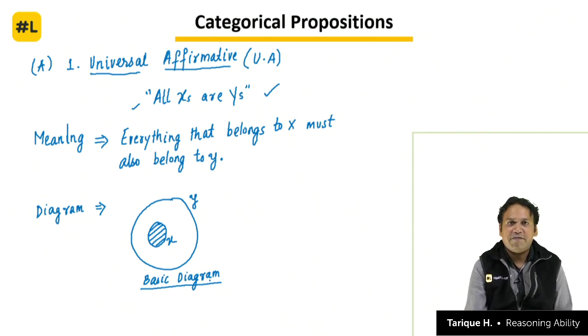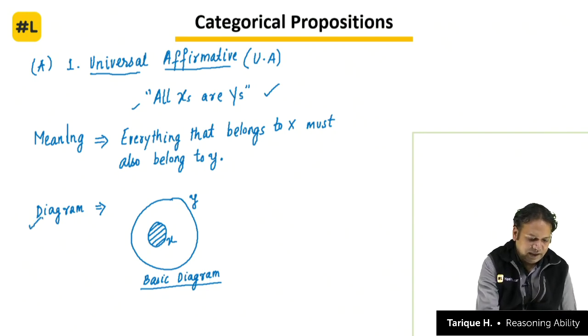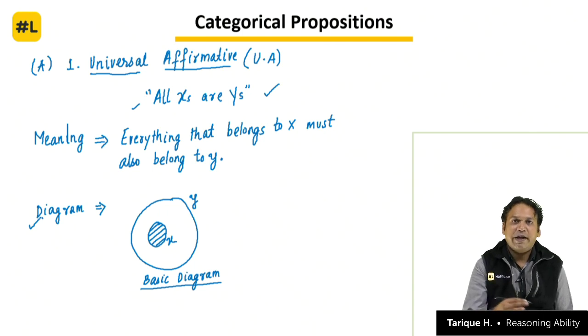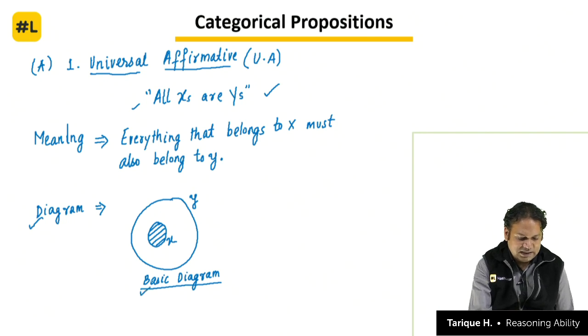We call it universal affirmative because it talks about the entire set of x, and it gives information in the positive, so it's affirmative. What is the meaning? Everything that belongs to x must also belong to y. And what is the diagram? x is a smaller circle completely contained inside y, the larger circle. How big y is, and what the gap between x and y is, we will discuss later. First understand the basic diagram.